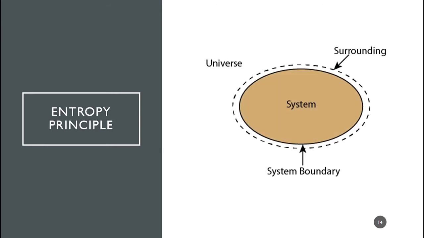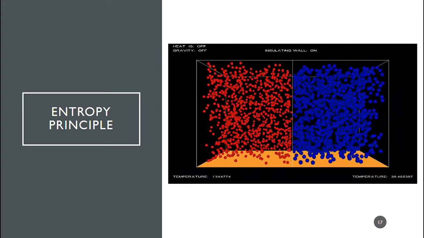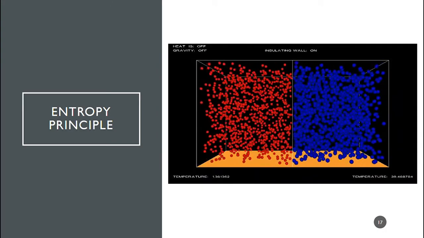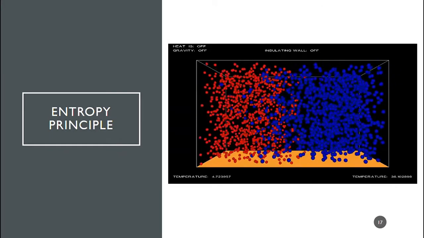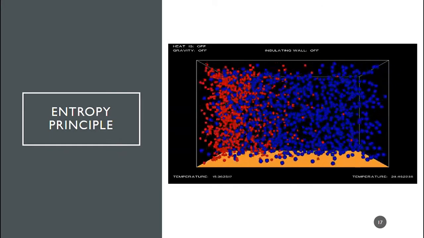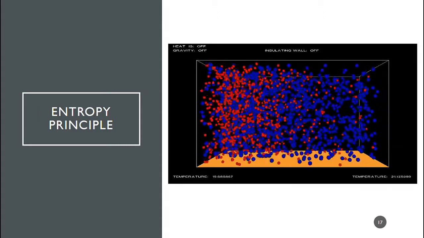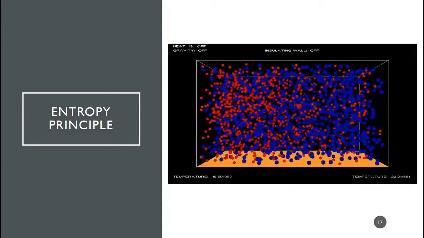Entropy principle. To understand what is the principle of entropy, it is important to know that in thermodynamics, the universe is considered as the summation of system and the surrounding. The universe is considered as an isolated system where there is no mass or energy interaction in and out of the universe. Here we can see particles of two different gases. When the separating boundary is released, the gases tend to mix and increase the randomness of the isolated system. This further increases the entropy of the system.